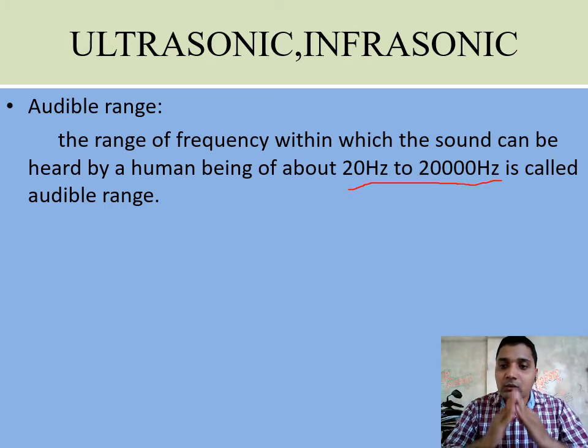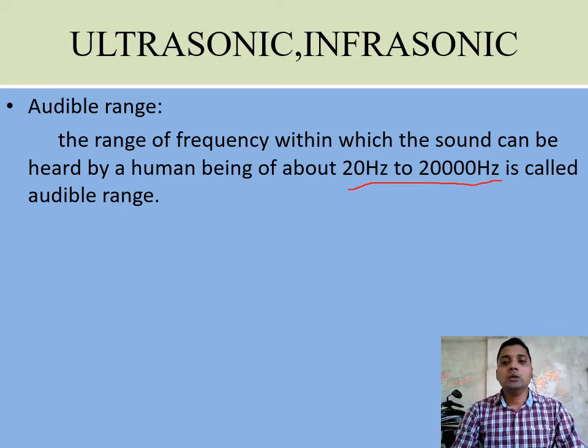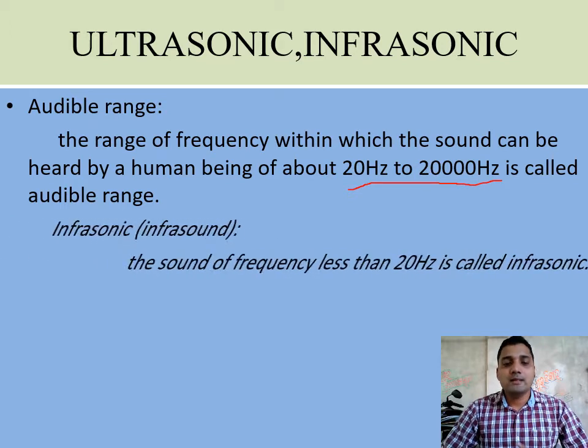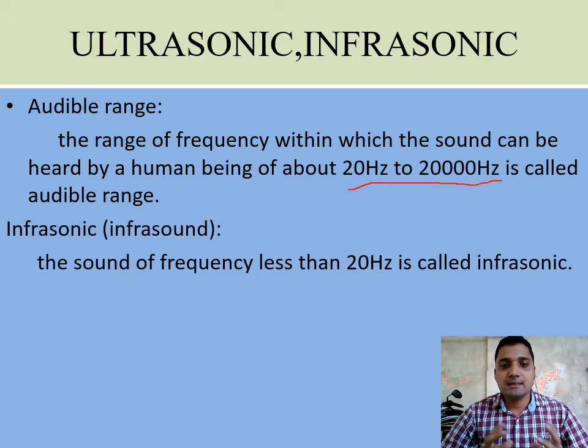But if the sound is less than 20 hertz or more than 20,000 hertz, then it is not possible for the human ear to get that vibration. So there are two other types of wave, one is infrasonic and one is ultrasonic. The first one, if we look here, is the infrasound or infrasonic sound, with frequency less than 20 hertz.